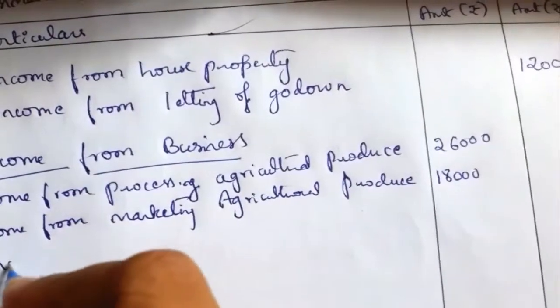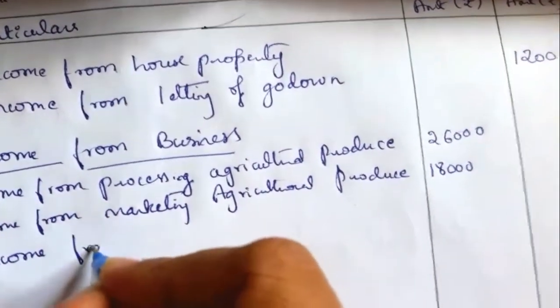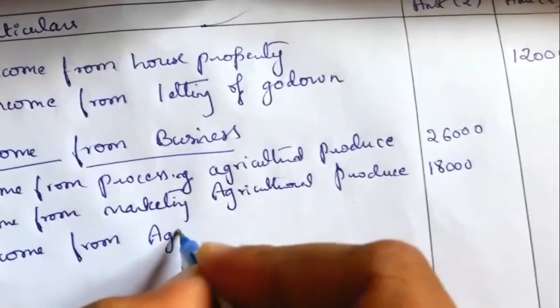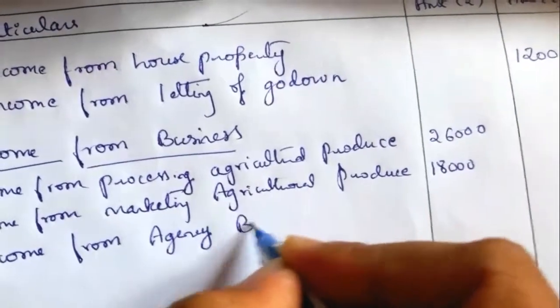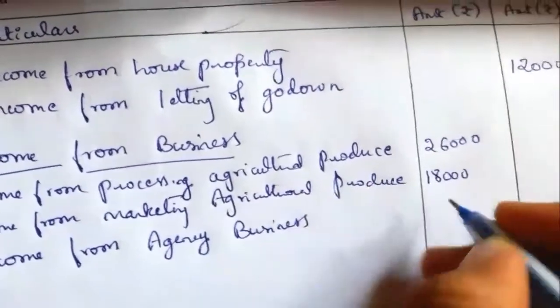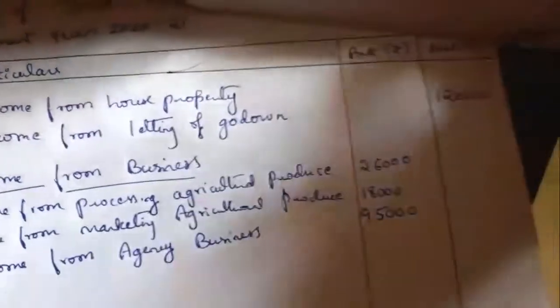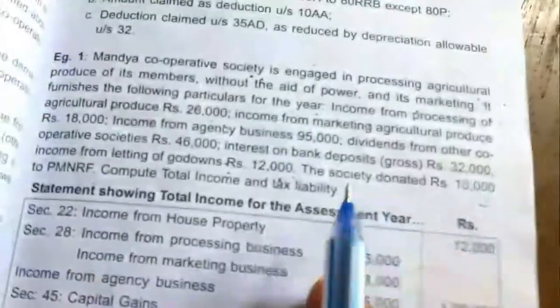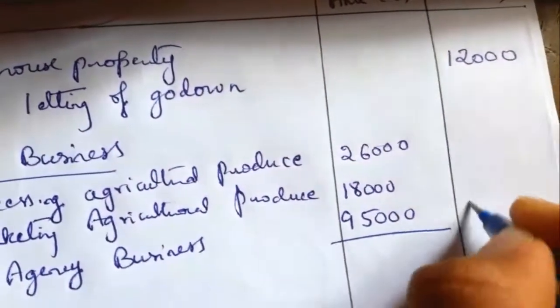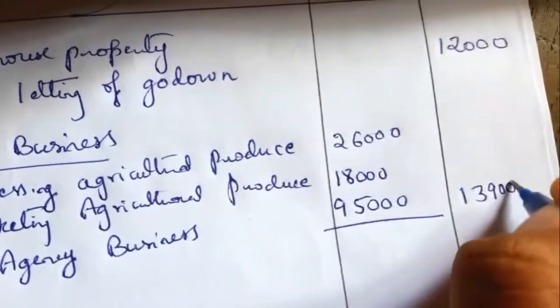Next, the third one is income from agency business. The value given in the question is 95,000. So that is the business income. Total 3 business incomes are given in the question, and there is no other business income. So the total will be 1,39,000. 1,39,000 is the total business income.